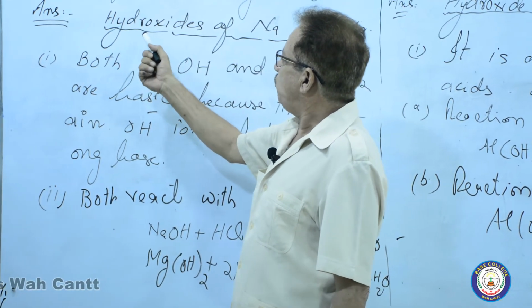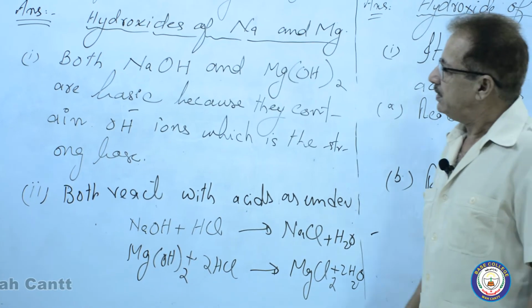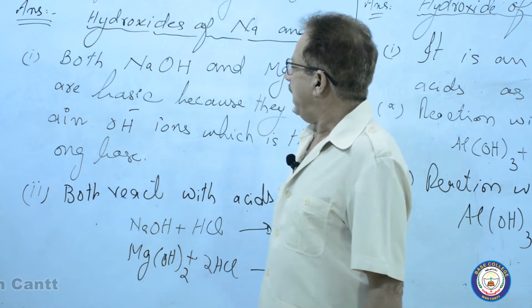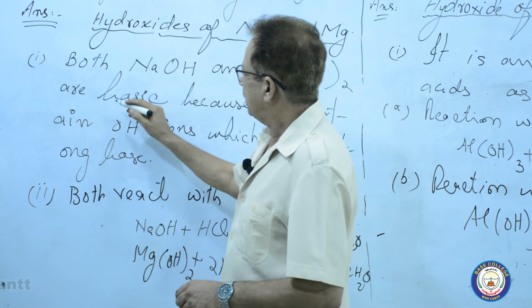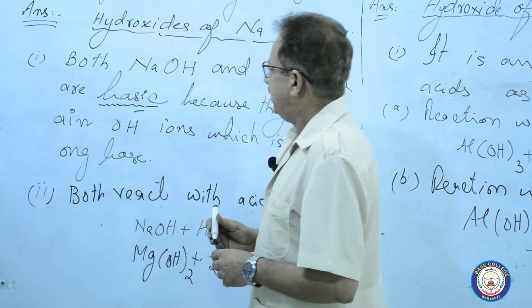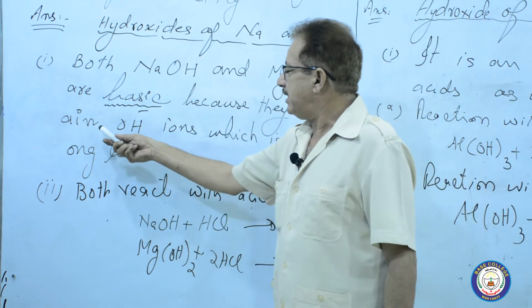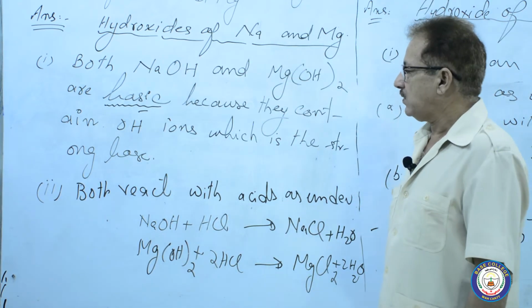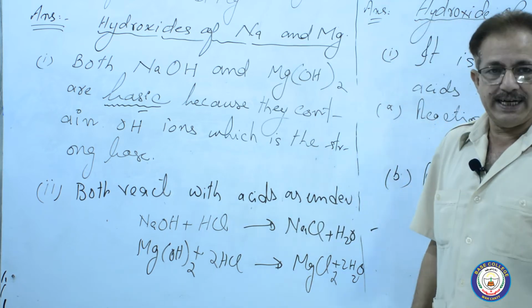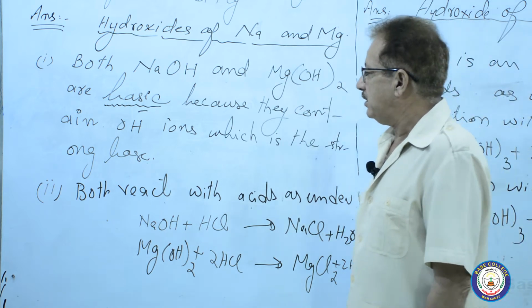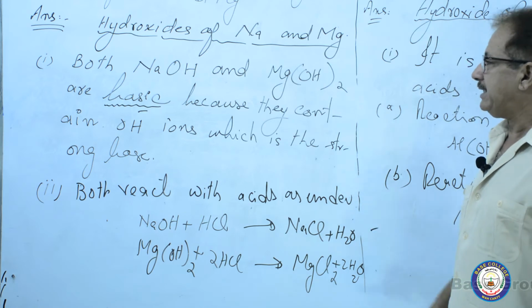Answer you will have to place as the heading, hydroxides of sodium and magnesium. Number 1, both NaOH and magnesium hydroxide are basic. It means they have basic character because they contain OH negative ions, which are the strong base. Number 2, both react with acids as under.